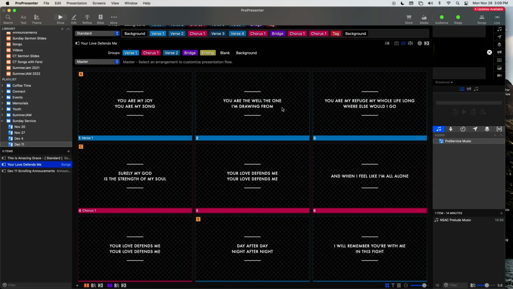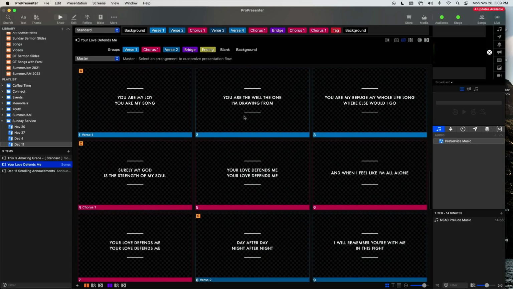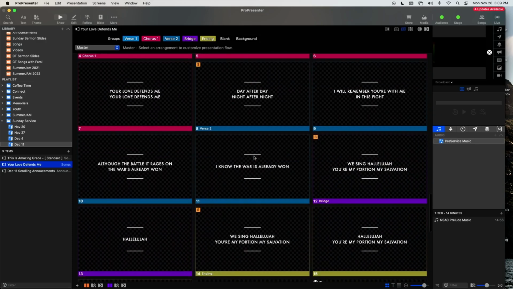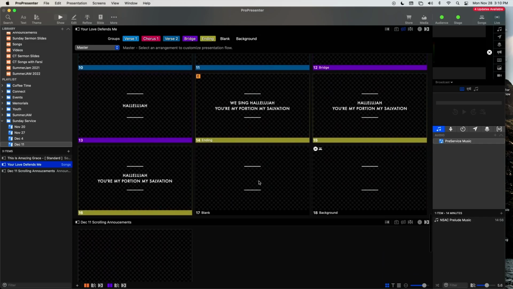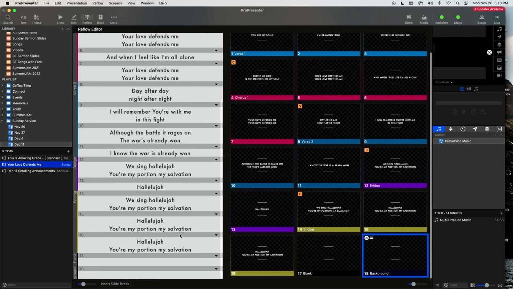Okay, the final thing that I want to cover is reformatting the blank and background slides. So let's just see what they look like right now. As we scroll down here, we can see that the blank slide and the background slide have two horizontal lines on them, and we want to make them a blank slide. So I'll show you how to do that now. We want to go back into Reflow. Let's click Reflow and find the slides that we want to edit. So blank is at the very bottom here.